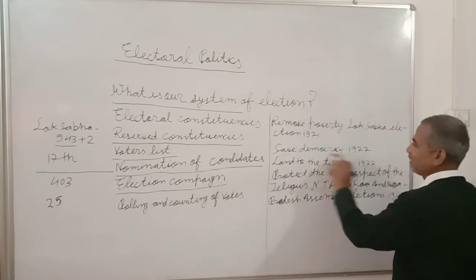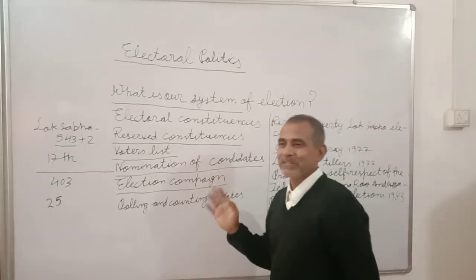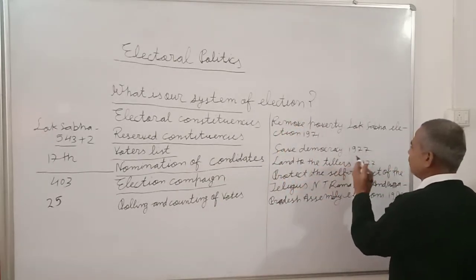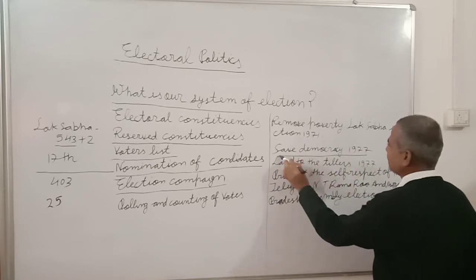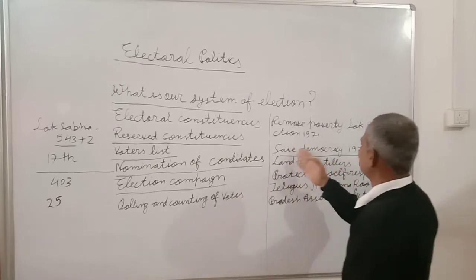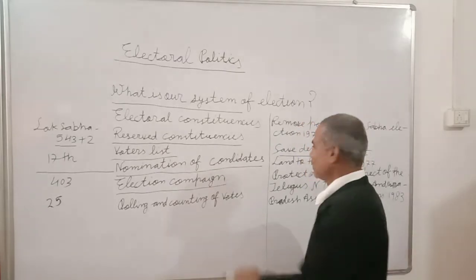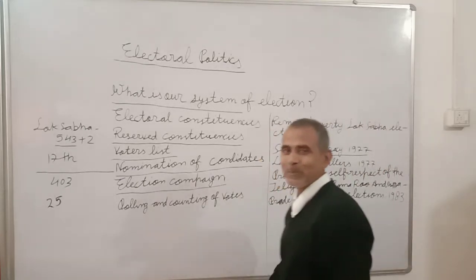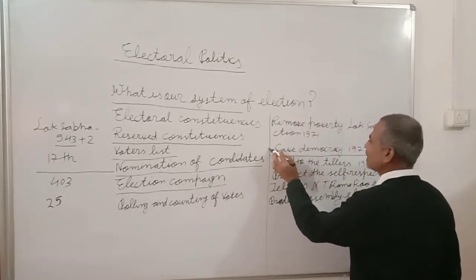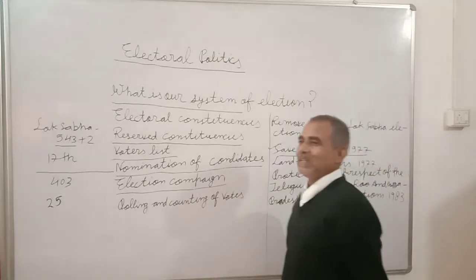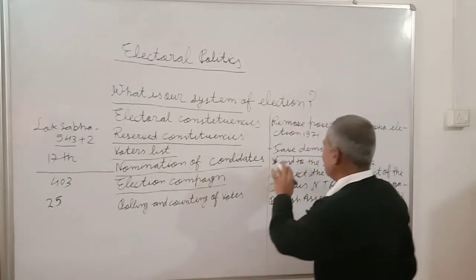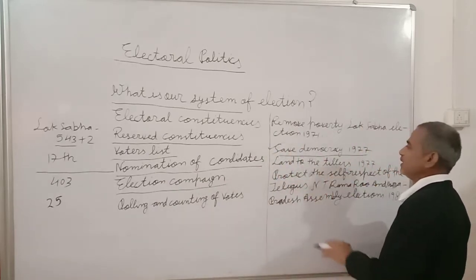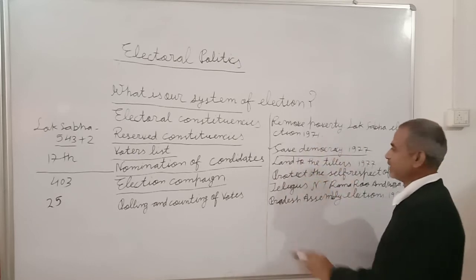Save democracy. In 1977, against the Congress party, and especially during the rule of emergency which was imposed by the then Prime Minister Indira Gandhi, the Janata Party gave this slogan, Save Democracy. They felt that democracy was in peril and it was required to save democracy. This slogan was also very effective, and the Indira Gandhi government and Congress party received a very shameful defeat in that year.